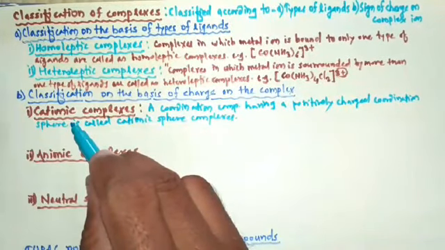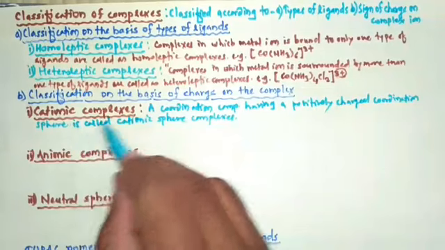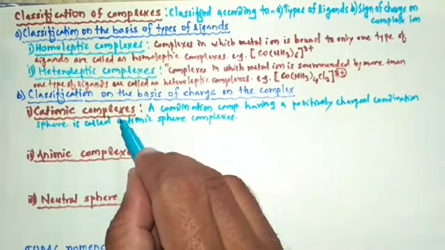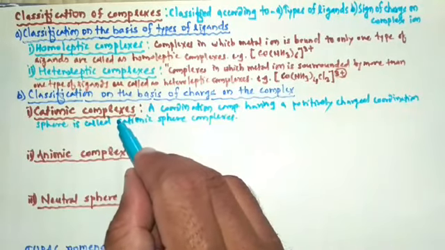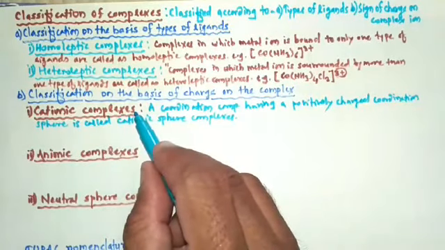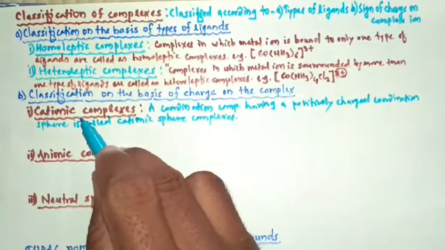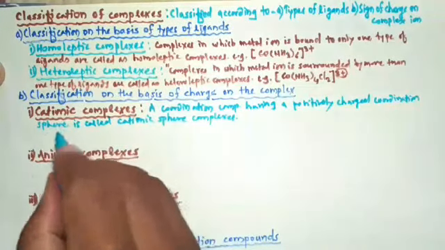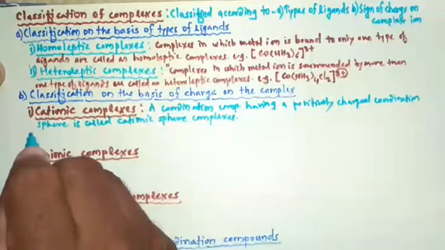So complexes in which complex ion carries positive charge, in another word, complexes in which complex ion carries the positive charge are called cationic complexes. So to understand this, take one example. Consider the cation.